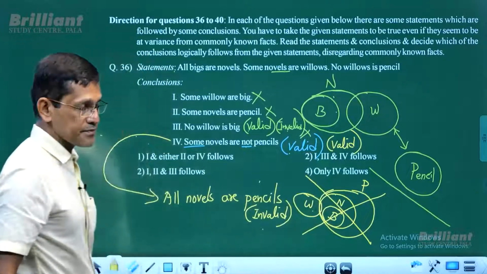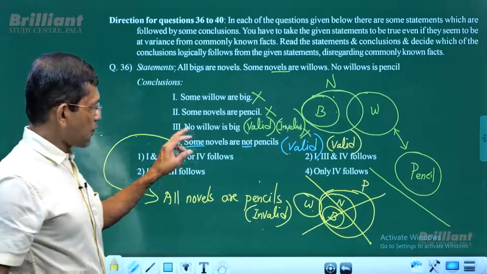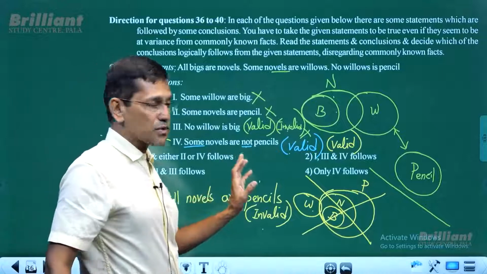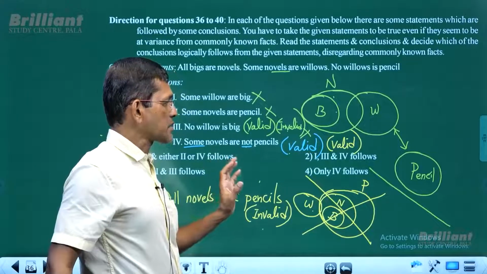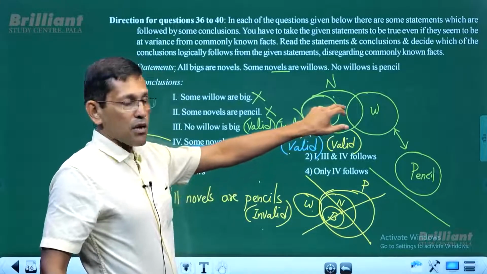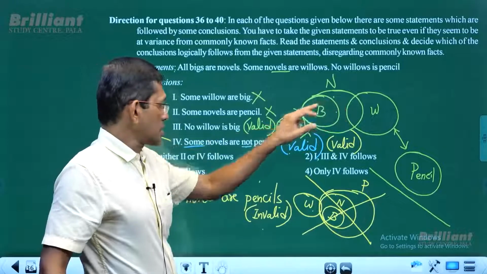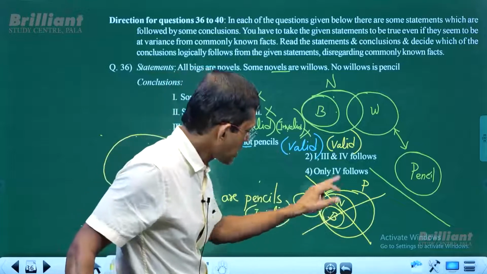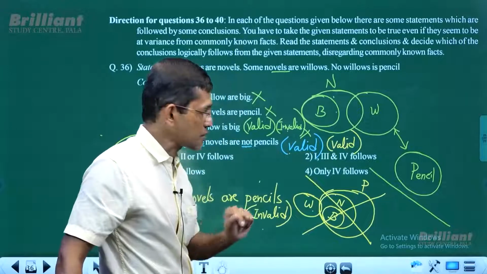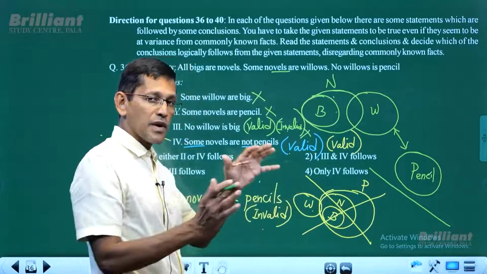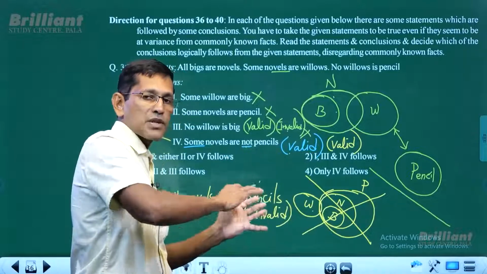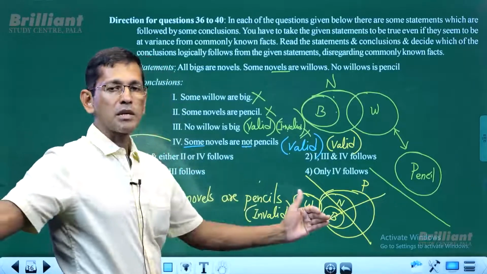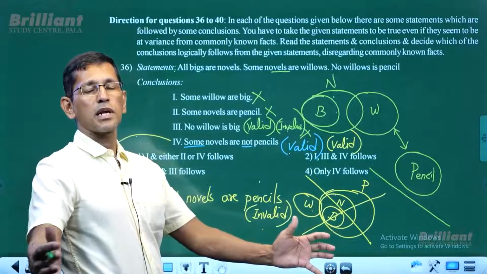So it is valid for the basic diagram and it is valid for the new diagram as well. For the basic overlap or basic intersection, this conclusion is valid. And for the maximum overlap, this conclusion is valid as well. If it is valid for minimum overlap and valid for maximum overlap, then it must be valid for all possible diagrams in between.